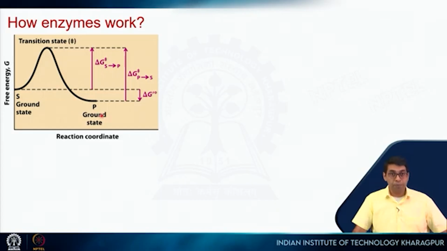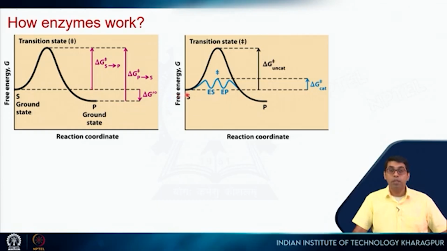So how do enzymes work? This is our uncatalyzed reaction. Substrate goes through this high transition state into this product. In the presence of the enzyme, it forms this enzyme-substrate complex, goes through a transition state, gets the enzyme-product complex, and then the product is released. So again, you see that this delta G between the substrate and the product is not changed. So your final equilibrium will not change, only the rate will enhance, which means that you will reach equilibrium much faster, right?